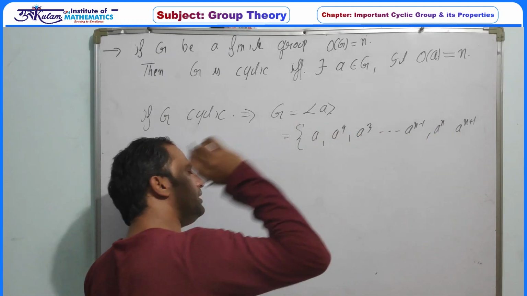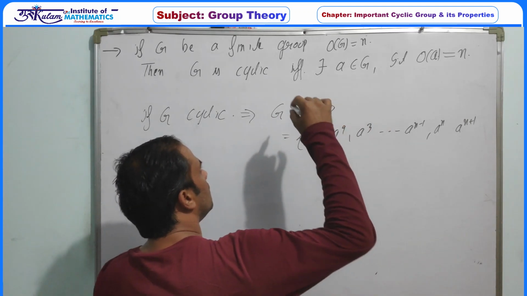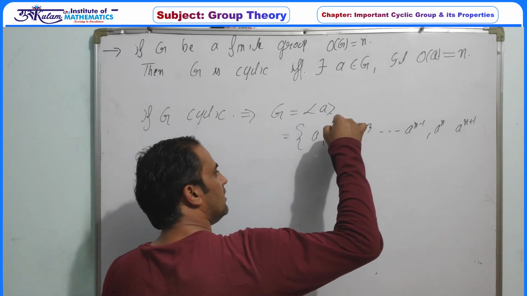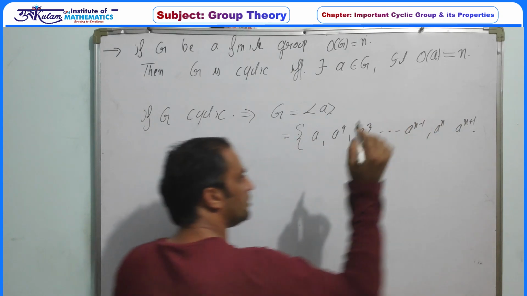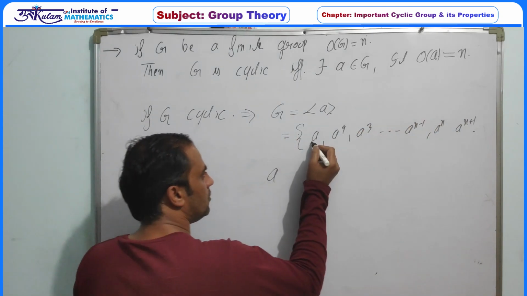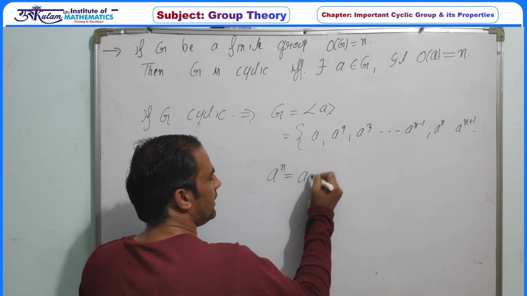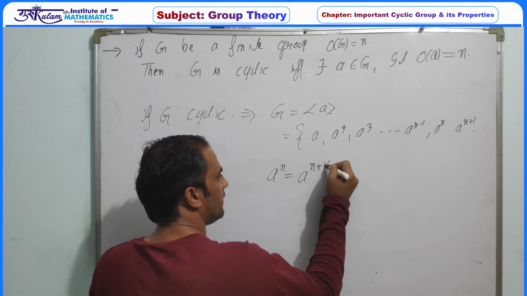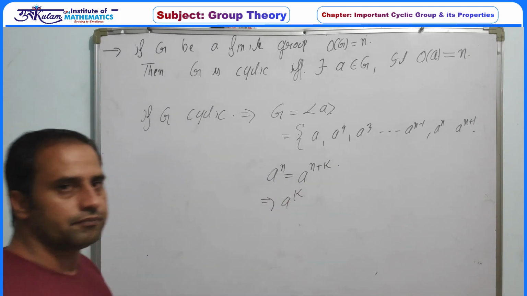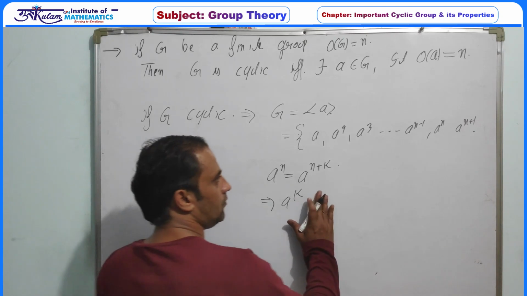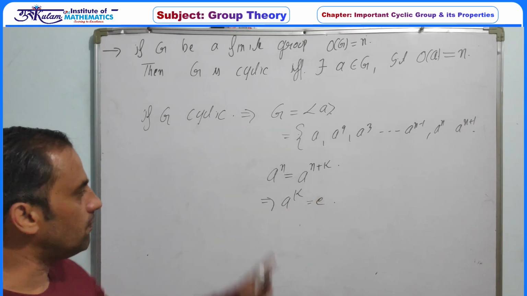If all these elements were distinct, then since the order of G is n, these elements can never all be distinct. So a to the power n must be equal to some a to the power n plus k. So this implies a to the power k must be equal to the identity for some k.